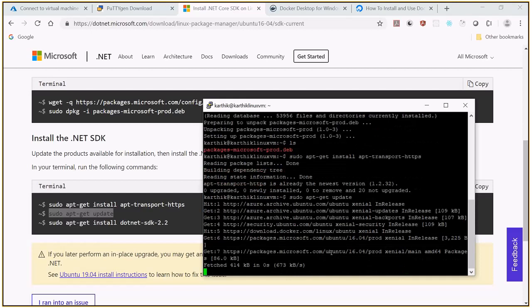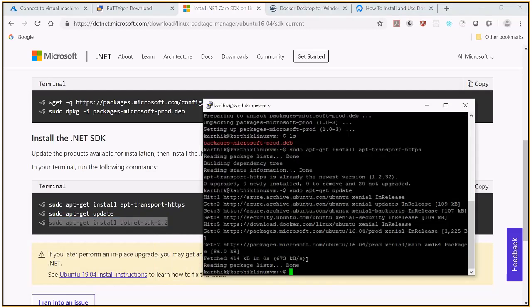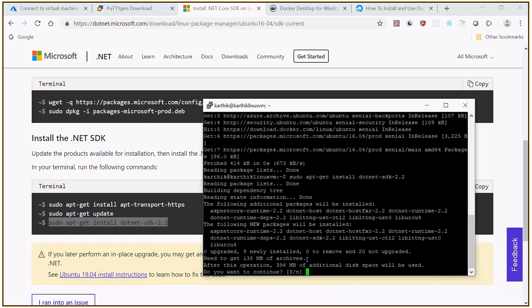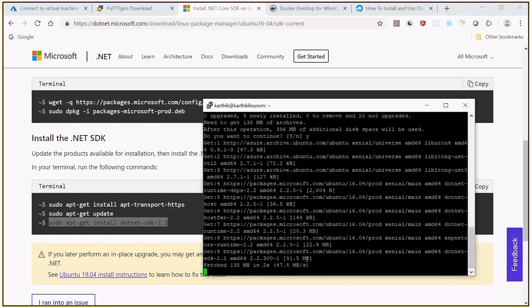Done, and then finally install the .NET SDK 2.2. Yes, continue. So now we have our host operating system installed with the .NET Core SDK.